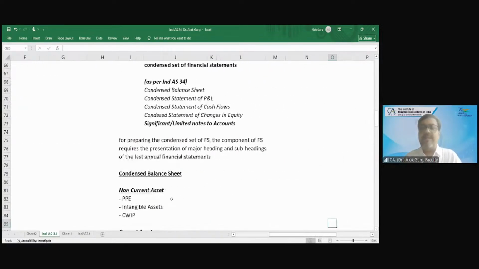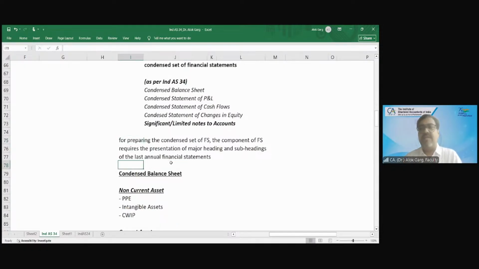For preparing the condensed set of financial statements, the component of financial statement requires, what is meant by component of financial statement? Balance sheet, P&L, SOCE, cash flow, notes to accounts. The component of financial statement requires the presentation of major heading and subheading of the last annual financial statement.